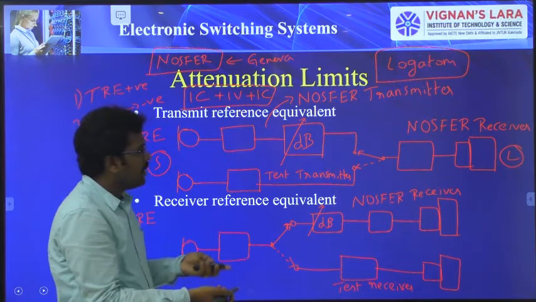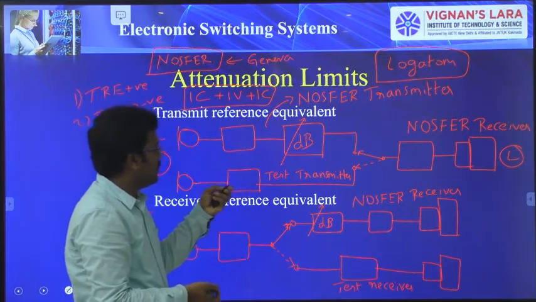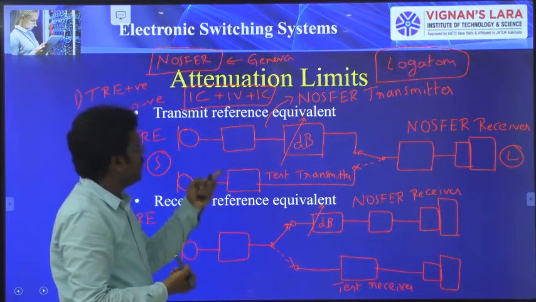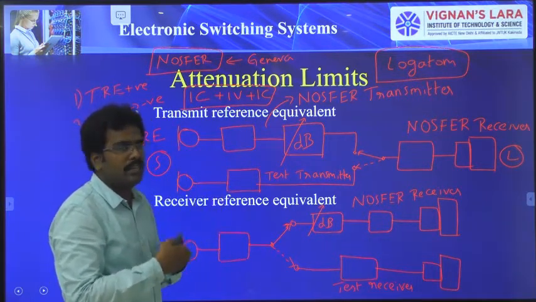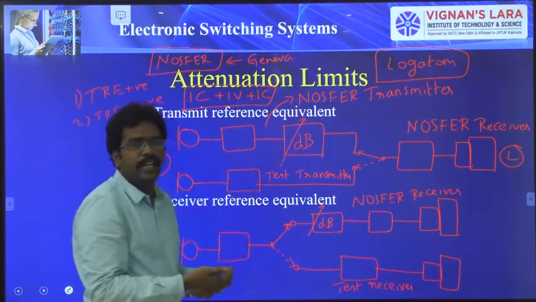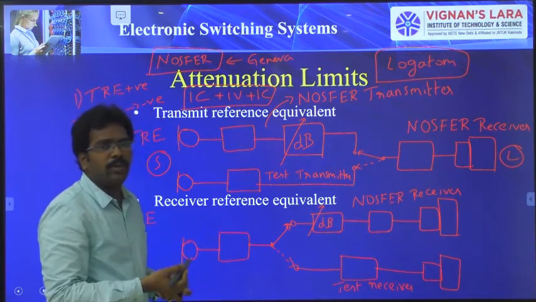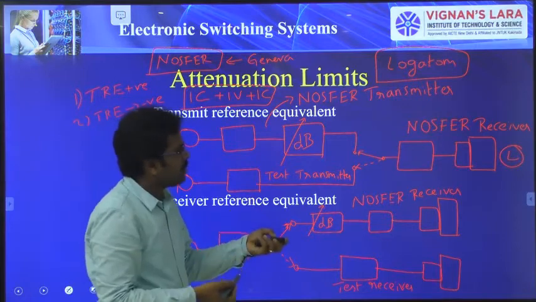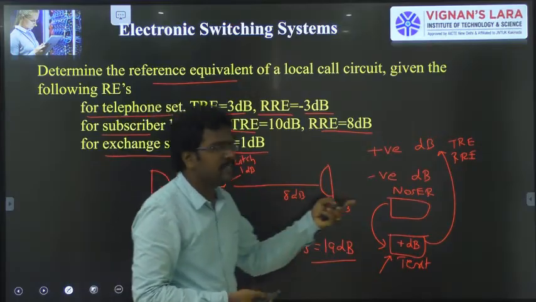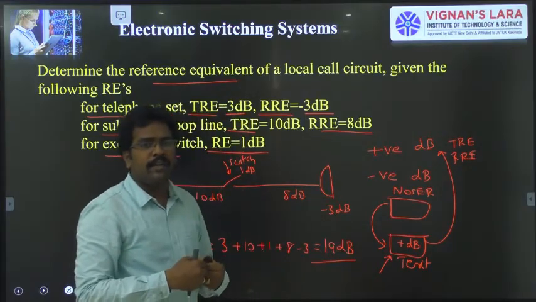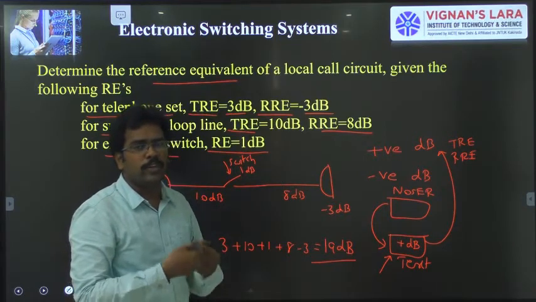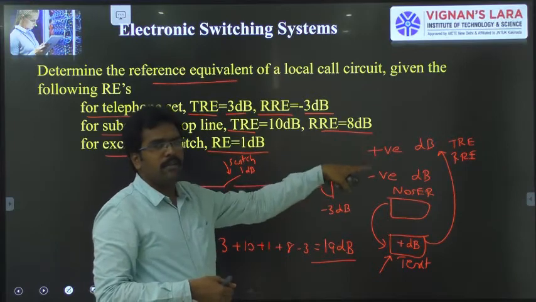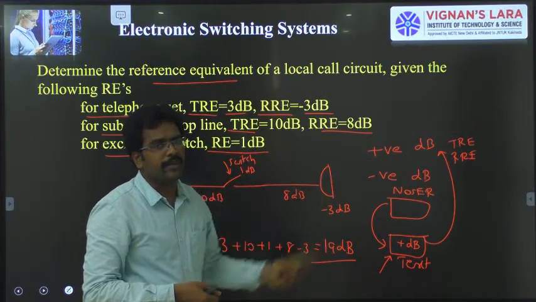For example, to bring the test equipment standard to the NOSFER, if you remove some dB from the test, then we say that it is having a negative TRE or RRE. Clear? Negative means the test equipment is having more standard than the NOSFER standards. So you have to remember these 2 points, why it is positive and why it is negative.